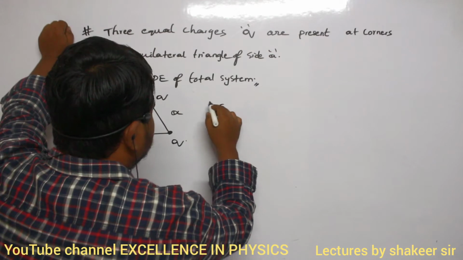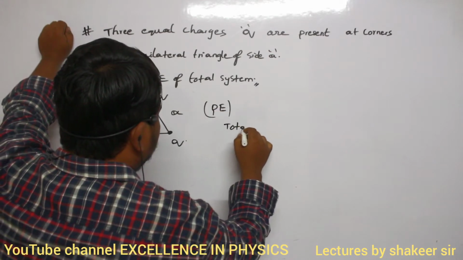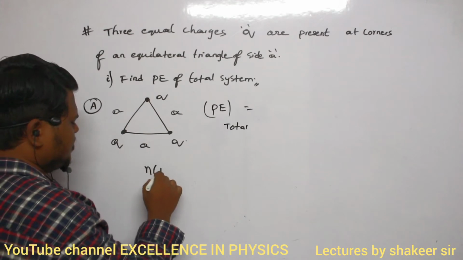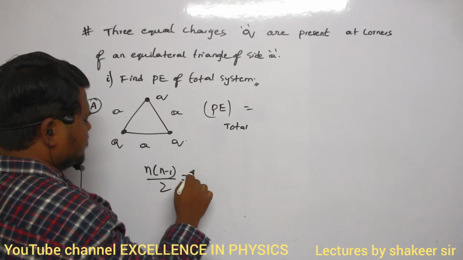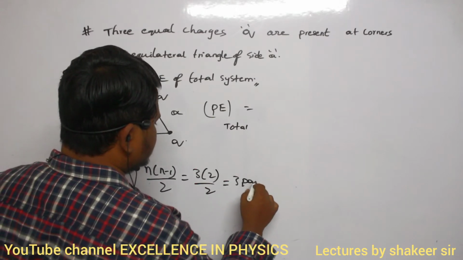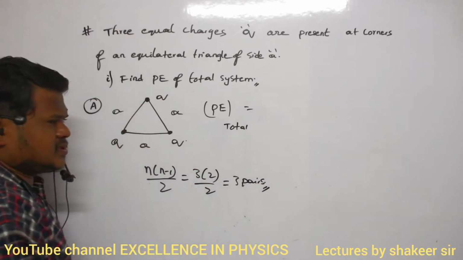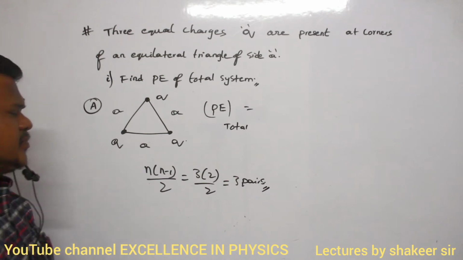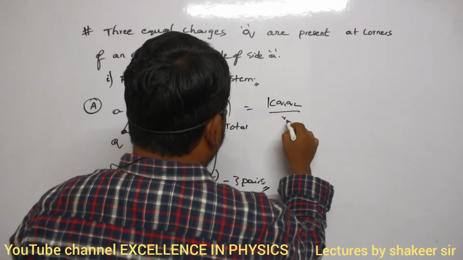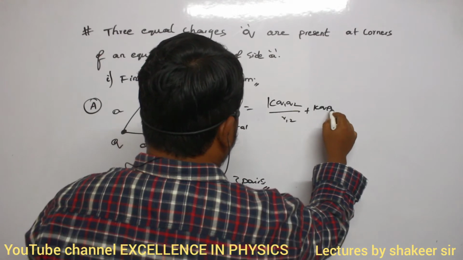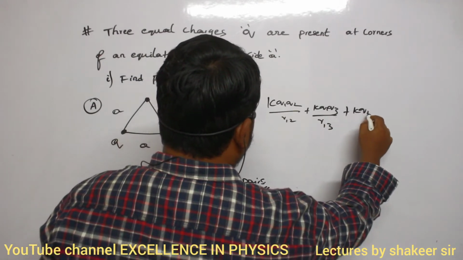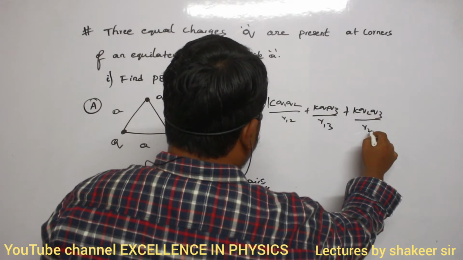So the total potential energy, how can I write? Three pairs are possible, because there are 3 charges: n into n minus 1 divided by 2. So 3 into 2 divided by 2 is 3 pairs. Three charges are present and 3 pairs will be possible. So what are the 3 pairs? K Q1 Q2 divided by R12, plus K Q1 Q3 divided by R13, plus K Q2 Q3 divided by R23.